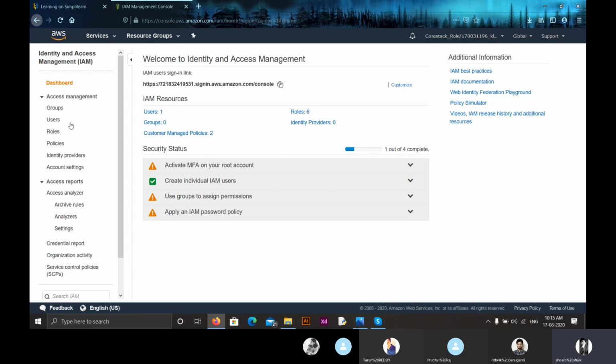So here are the different things like access management, access reports, policies, roles, user groups. All these we'll be discussing tomorrow: users, groups, or roles.